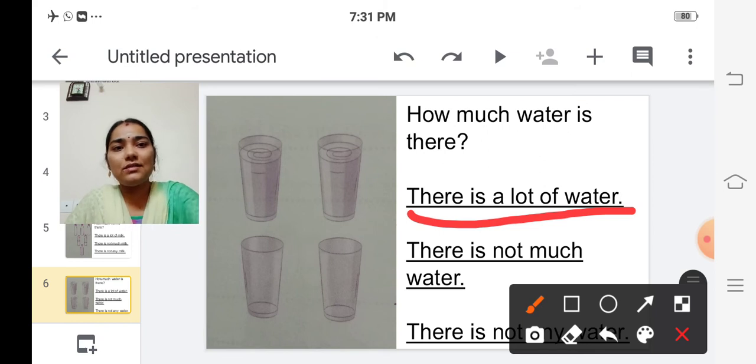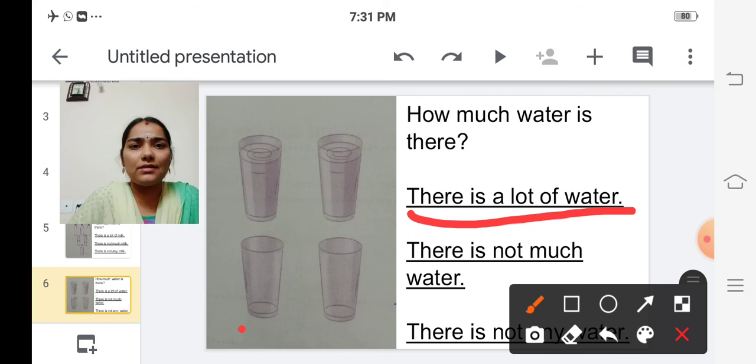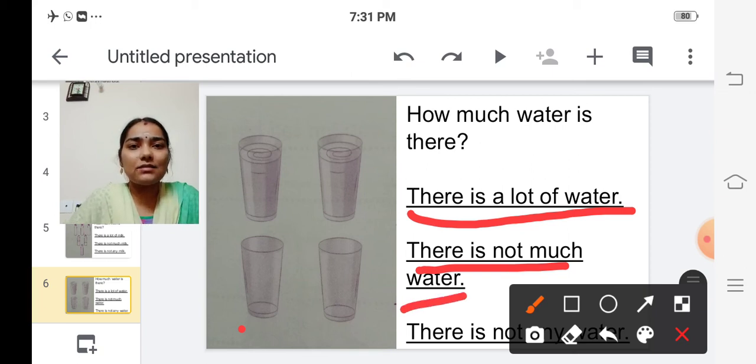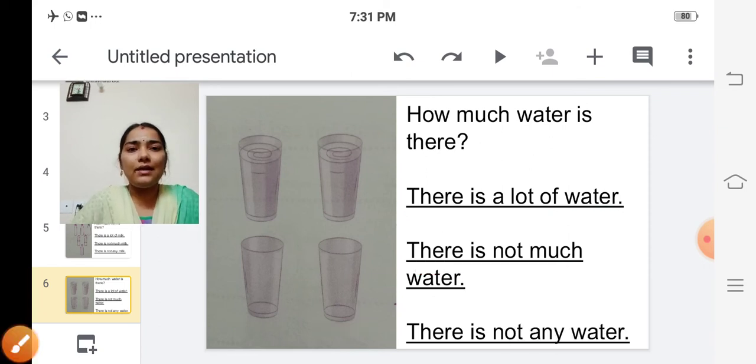And the next one, not so much water is there. Only some amount of water is there. So how to answer? There is not much water. The last one is also an empty glass. So how to answer? There is not any water.